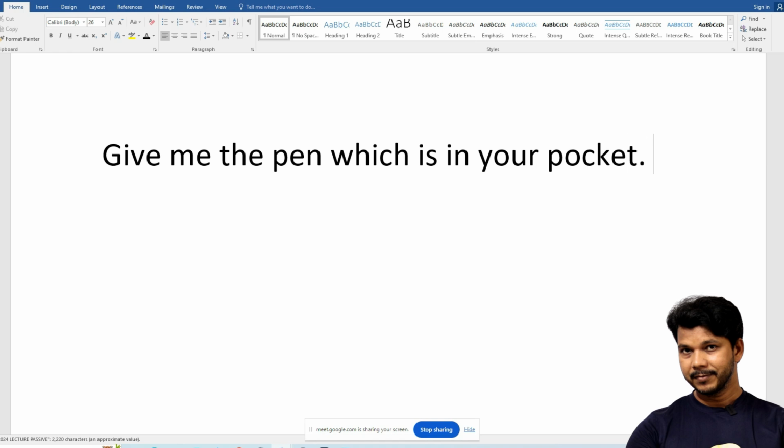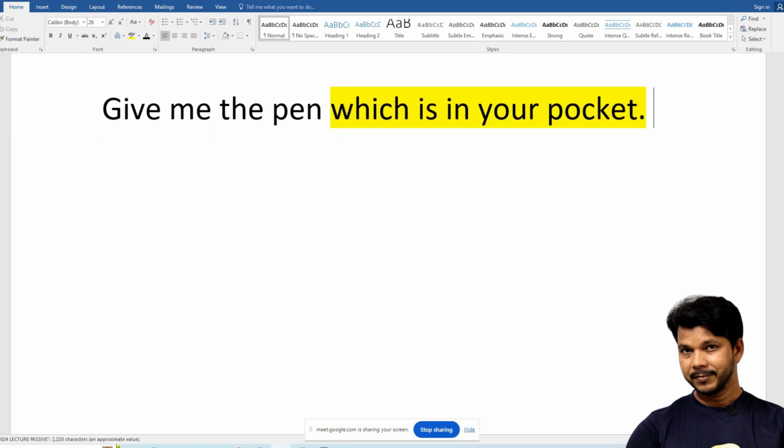So see, this which is in your pocket is an adjective clause or not? Adjective clause, giving extra information about pen. Because if somebody is saying give me the pen, that is okay, I will give you the pen, but which pen are you talking about? अरे वही पेन जो तुम्हारी जेब में, the pen which is in your pocket, like this.